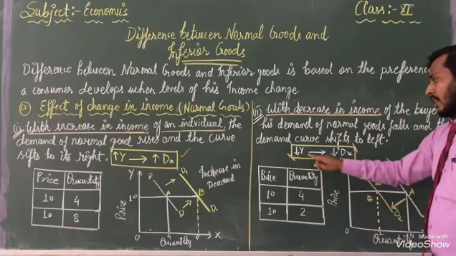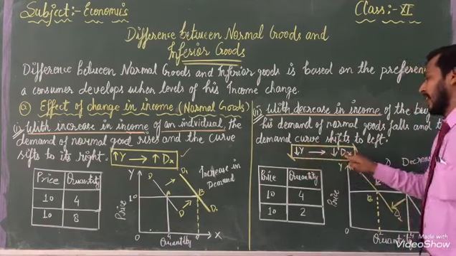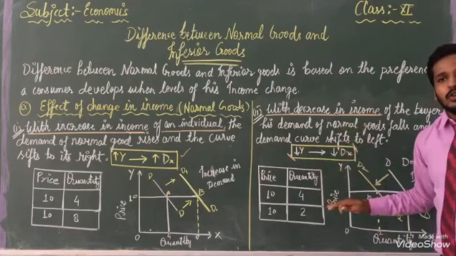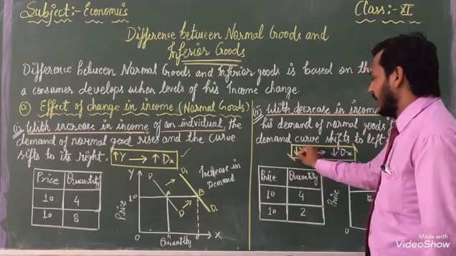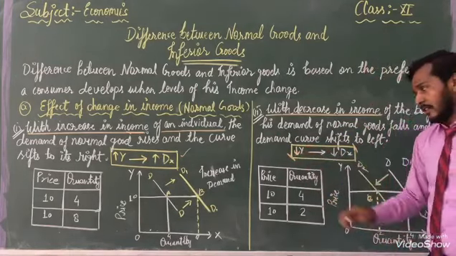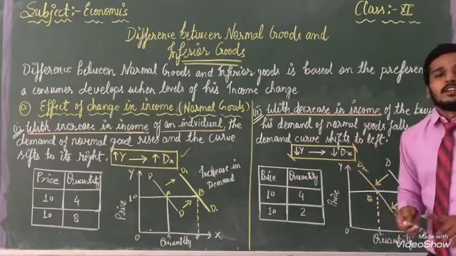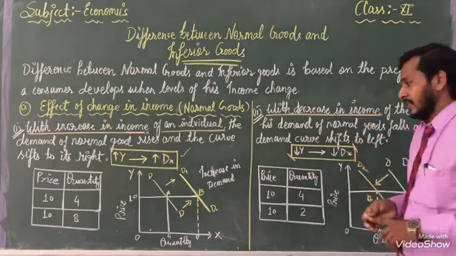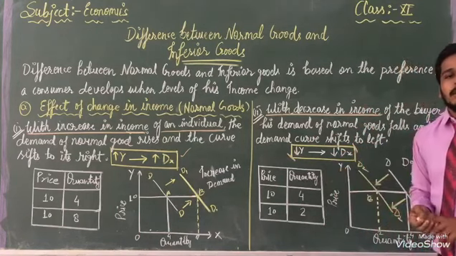See here, when income is decreasing, at that time our demand is also going down. With the help of this arrow, we can represent that our income is going low, then our demand will also decrease. With the help of this table, we can represent it.